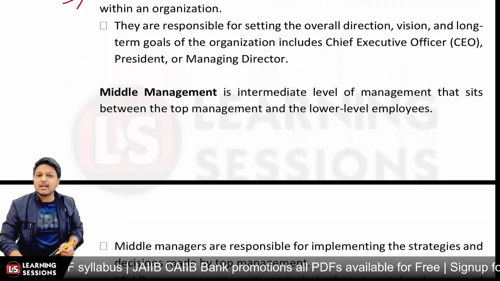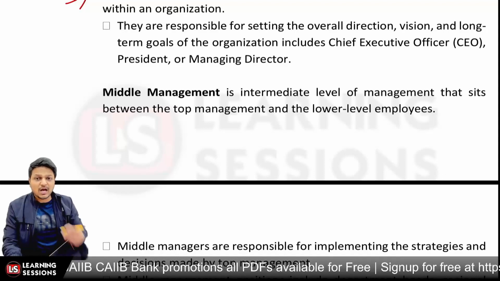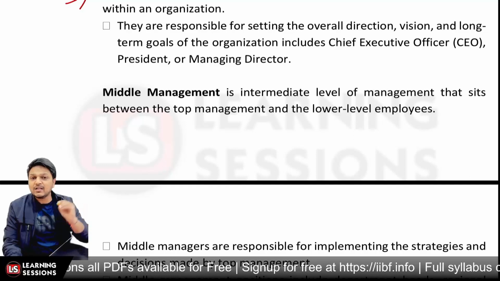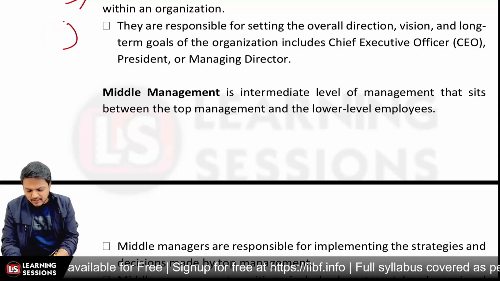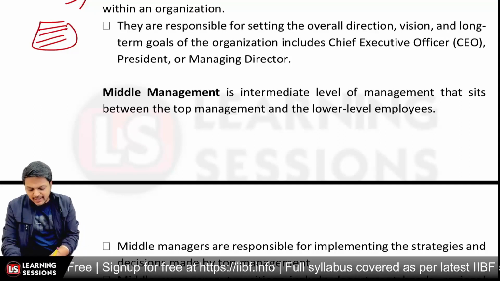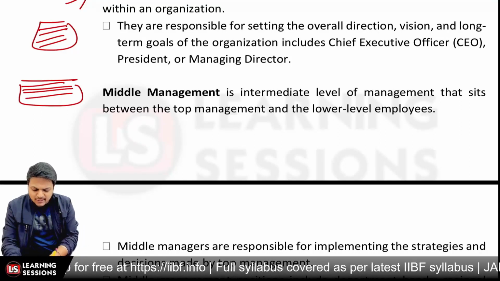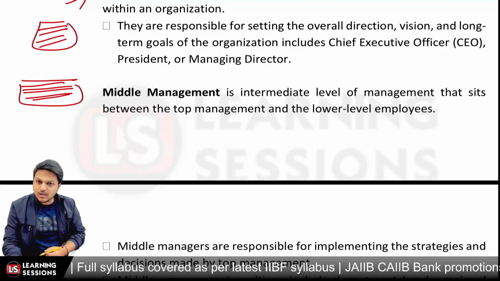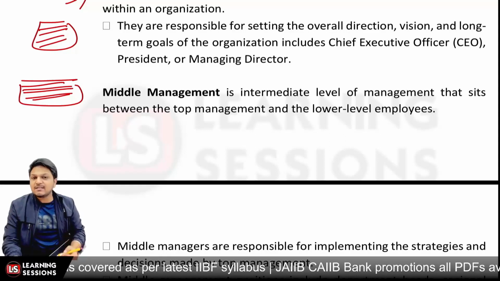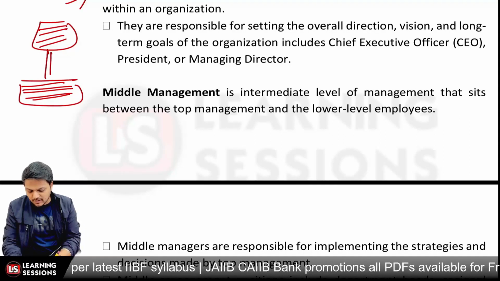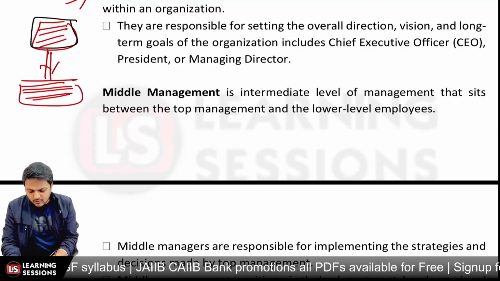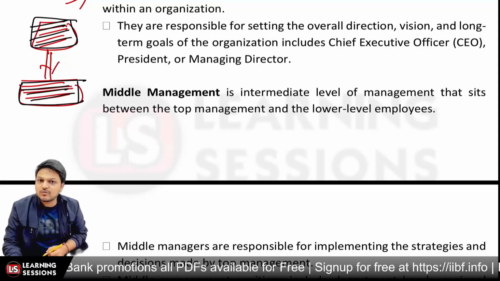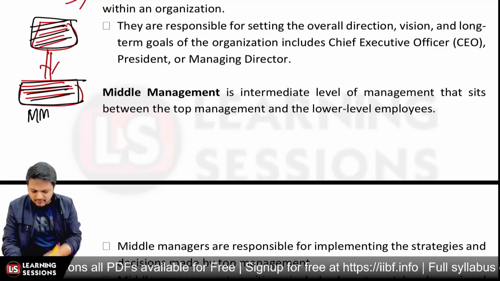And after that, we have the middle management. Whenever we are talking about middle management, we are talking about the intermediate level of management that sits between the top level management and the lower level management. Top level management means directors, managing directors, CEO, CFO, etc. And middle level management means the functional level managers, like the managers at the HO level or the managers at the RO level. Those are your middle management level, right? They are basically responsible for implementing the strategy. Whatever strategies have been set by the top management, the middle management is responsible for implementing those strategies. That is the middle management level.